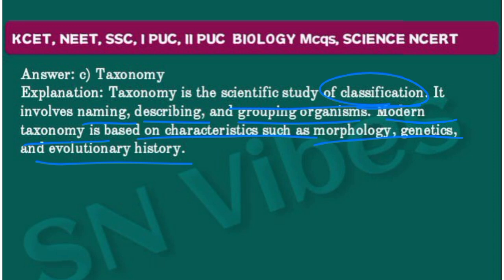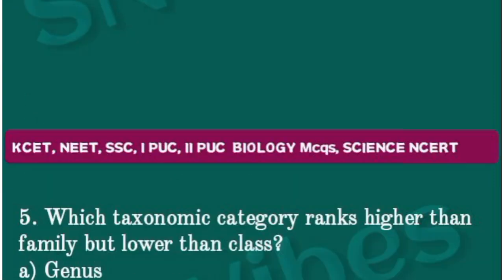Based on these characters, modern taxonomy separates the organisms into different classes, kingdoms, everything. It will just segregate them.